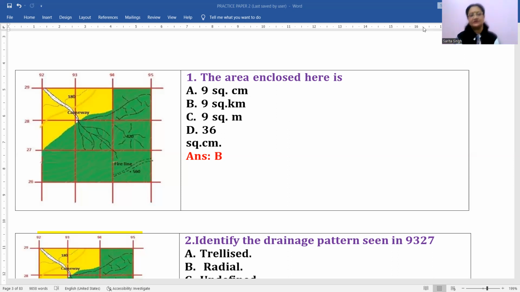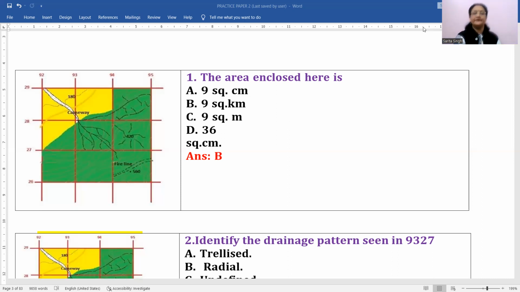Now let's discuss without wasting any time. Let's start with a quick revision of the chapters. Here I have got a practice paper again, with MCQs from the climate chapter and from soil resources, and just a few basic questions from the topo sheets also. So let's have a quick revision of this.